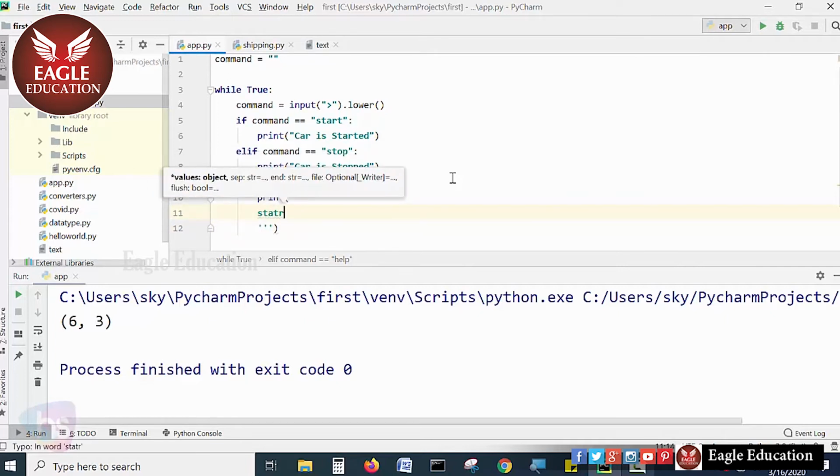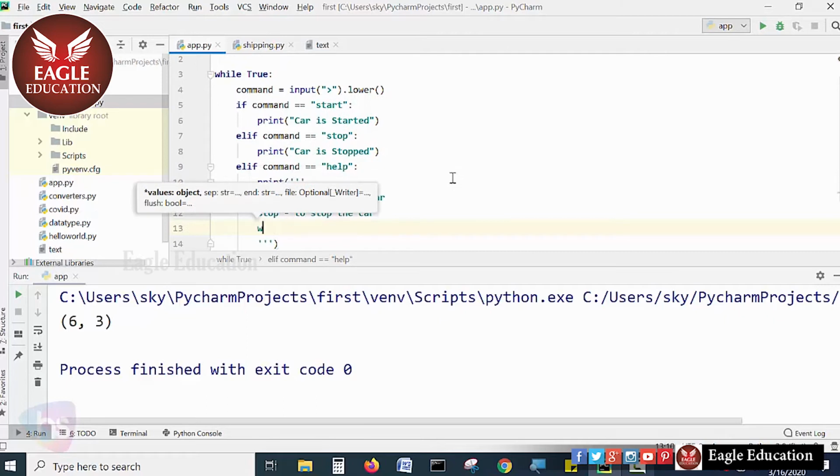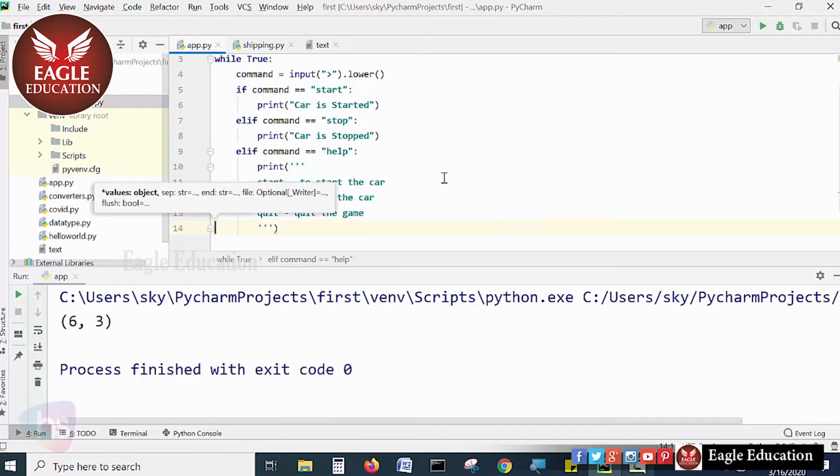If you press start, that indicates to start the car, and if you press stop, in small letters, it indicates to stop the car, and quit, QUIT. If you hit the quit button, it quits the game. That's it. This is the multi-line string I have taken.